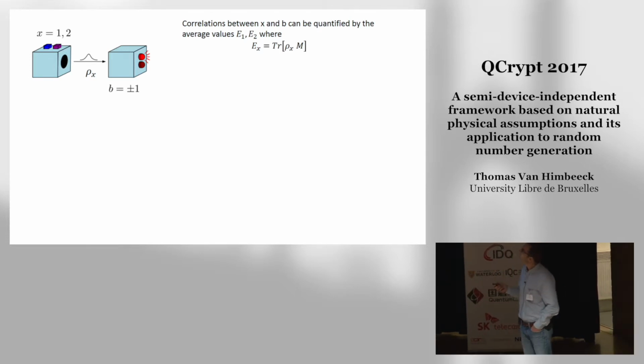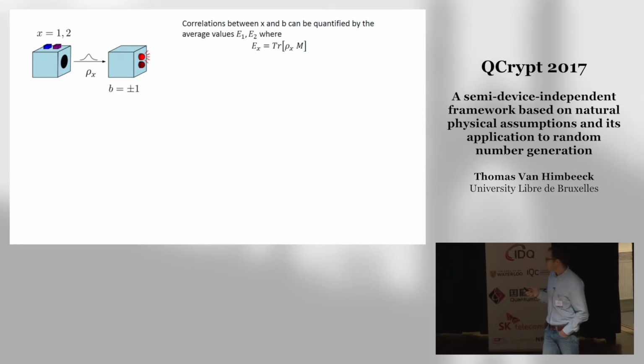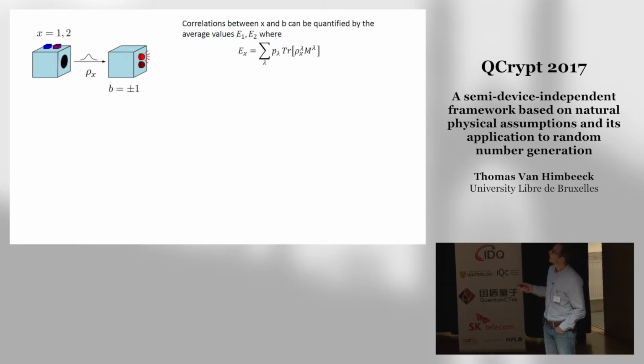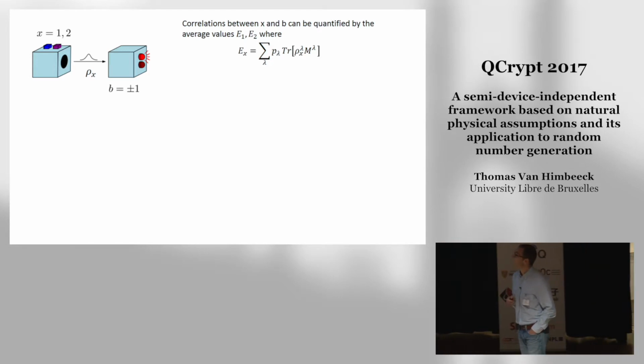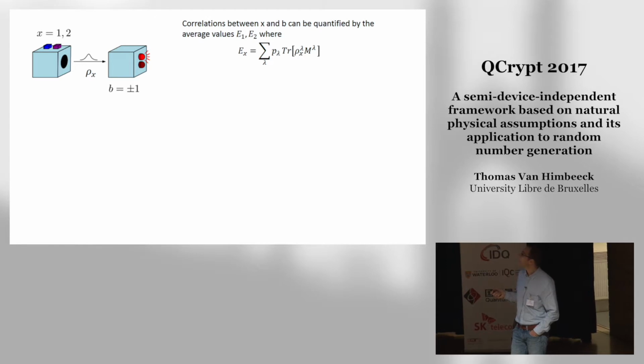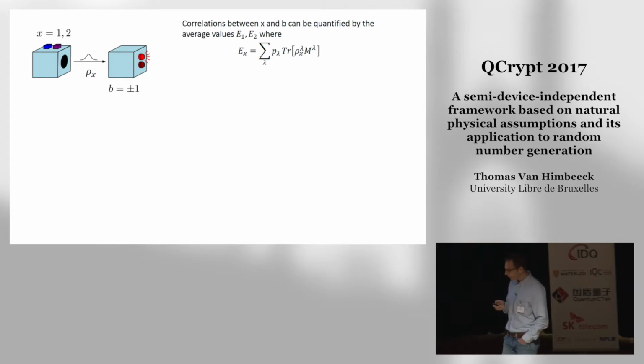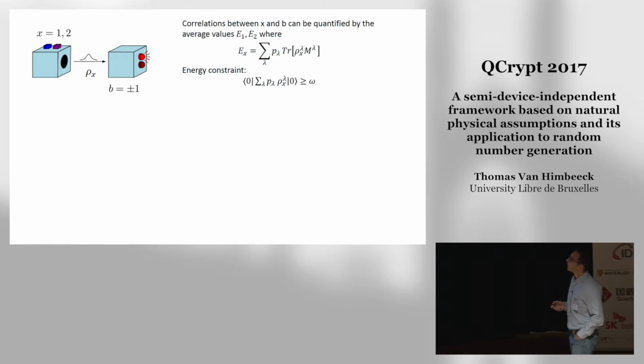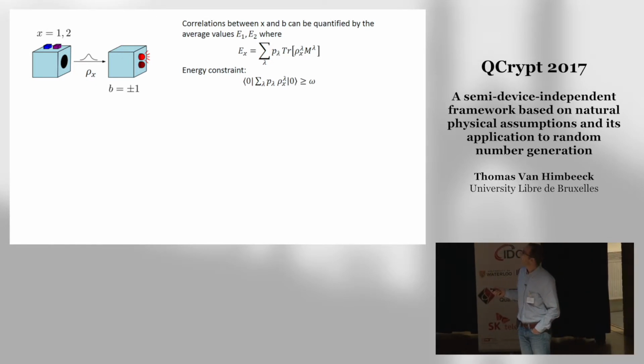So this quantity Ex is just the trace of rho x times M, where rho x is the unknown state sent by the preparation box, and M is the unknown measurement implemented by this measurement device. And more generally, if the two boxes can share arbitrary shared randomness, you would write it like that. OK, so now assume that in an experiment I observe some value of E1 and E2, and assume that the only thing I know is that the average overlap with the vacuum is above some threshold.